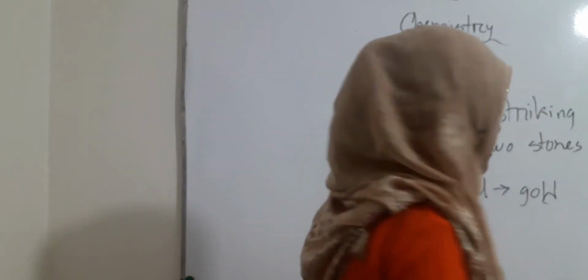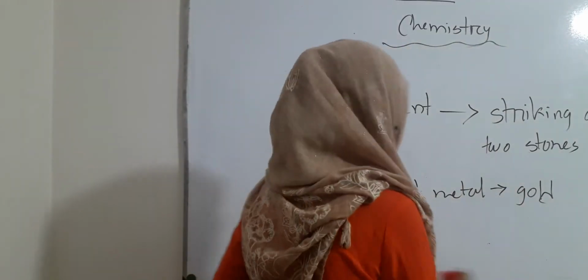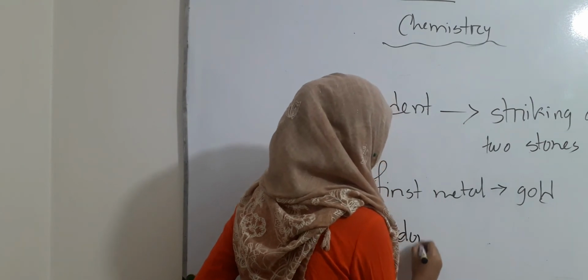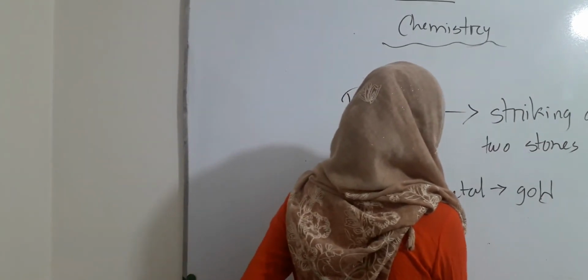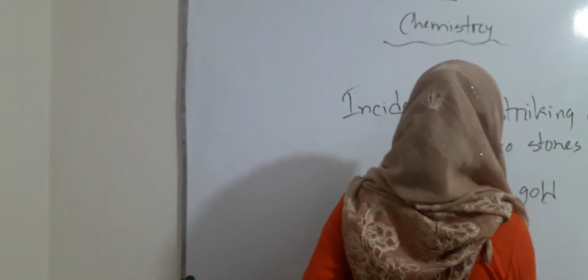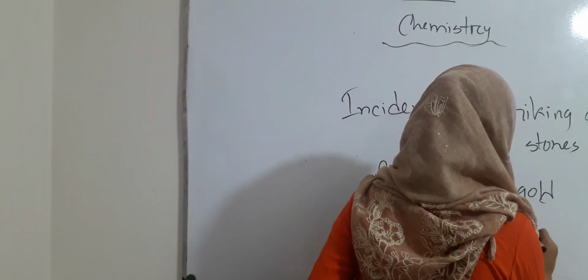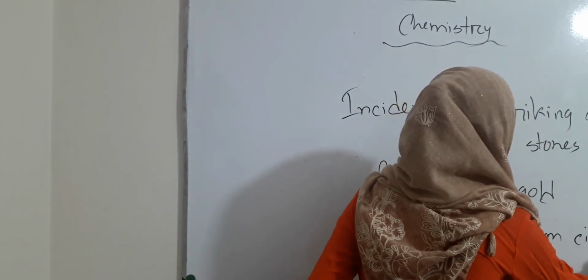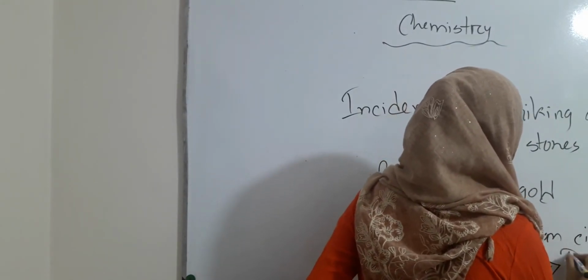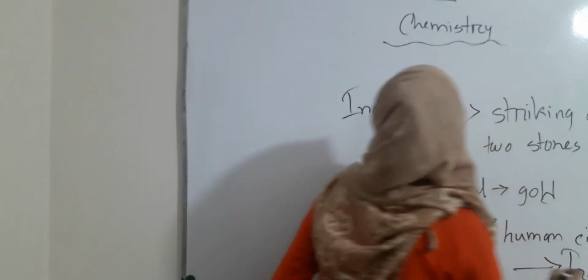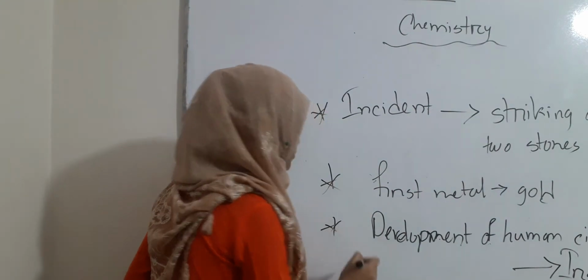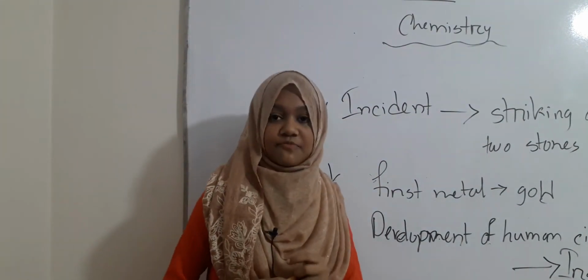So let's write: development of human civilization started with iron. So these are some important facts that you need to know for your MCQ type question.